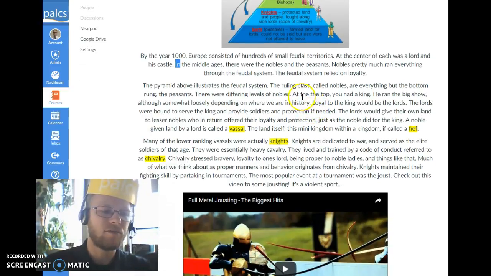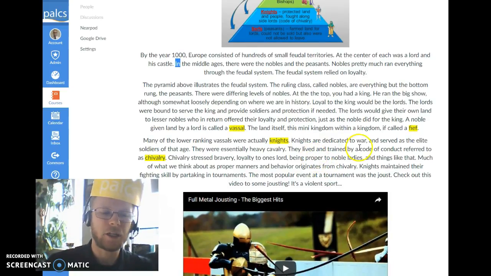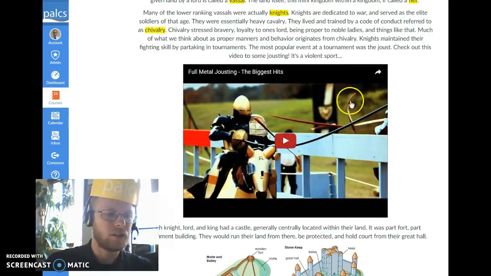Now, many of these lower-ranking nobles were actually knights. Knights are dedicated to war and served as basically the elite soldiers of that age. They were essentially heavy cavalry. They lived and trained by a code of conduct referred to as chivalry. Chivalry stressed bravery, loyalty to one's lords, being proper to noble ladies, and things like that. Much of what we know as proper manners and behavior now originates from chivalry. Knights maintained their fighting skills by partaking in tournaments. The most popular event at a tournament was the joust, and I put a video here of jousting, but I think a lot of you know what that is.